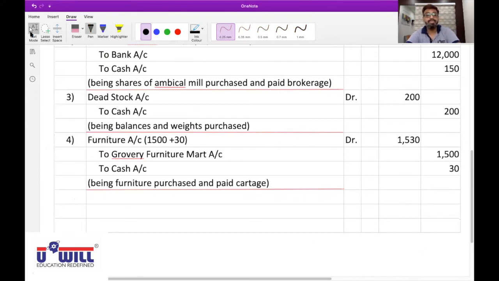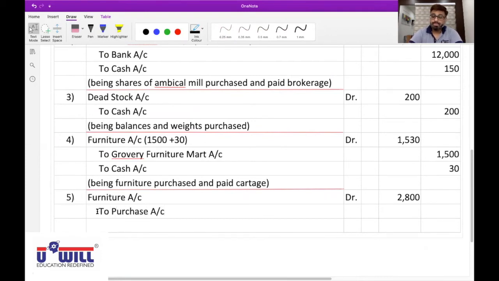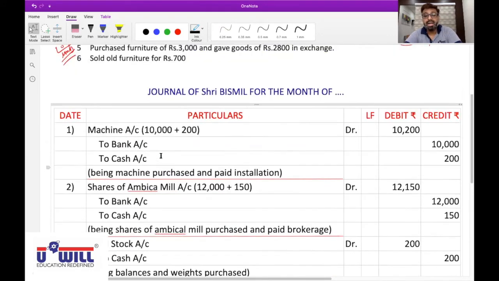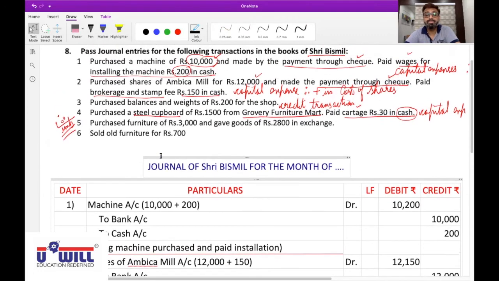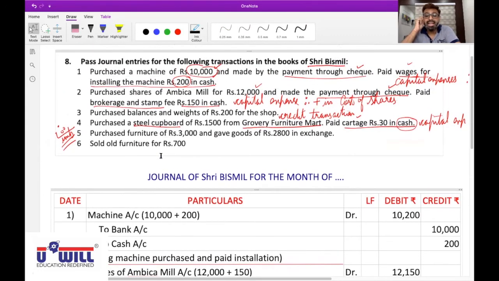First you write down the entry. Repeat, furniture comes in. Debit what comes in. Therefore furniture account debit with 2800. Goods goes out. Credit what goes out. Purchase account 2800. Okay, we are not selling it, we are taking it against furniture. So instead of sales, we will credit purchase account with 2800. Did you all understand this?